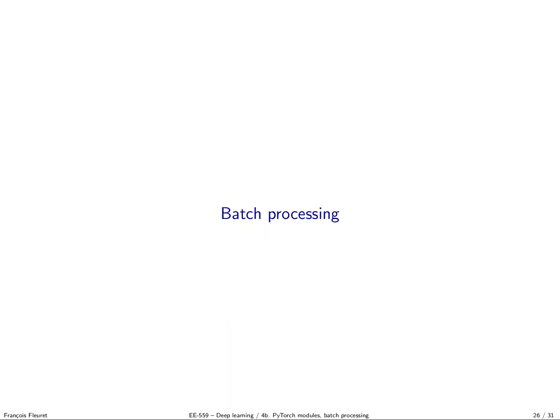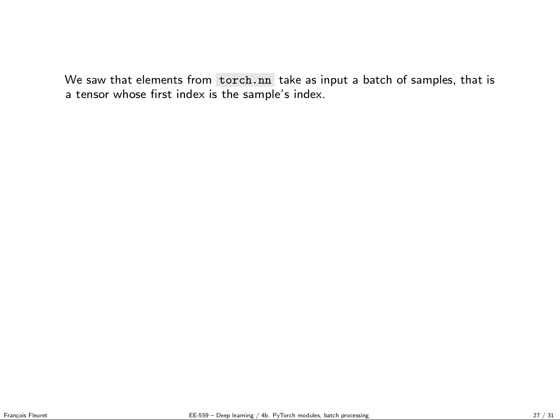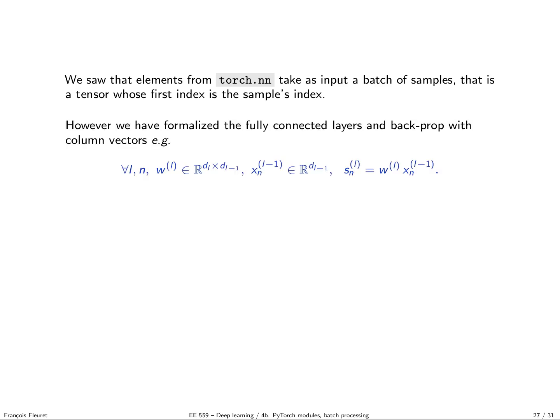We finally come back to batch processing. What we saw is that all the torch.nn elements process samples by batches, which means that every time you have an input of a certain dimension, the tensor you actually feed to a torch.nn component will be a tensor with one more dimension, where the first index is the sample index. We can revisit a little bit what we saw for the expressions for the multi-layer perceptron, because it changes a little bit the way we compute the activations. So this is the activations after the matrix product, and this is before the matrix product.